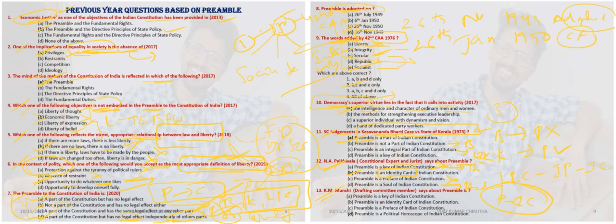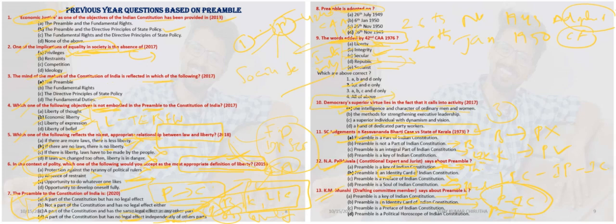Next question, K.M. Munshi is a member of the drafting committee. He describes the Preamble. Let's see what he describes about the Preamble. Is a key to the Indian Constitution. This is said by Thakur Das Bhargava. Preamble is the identity card. We know that the Preamble as identity card is given by Palkhivala.